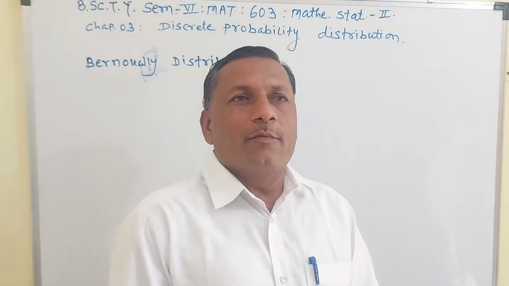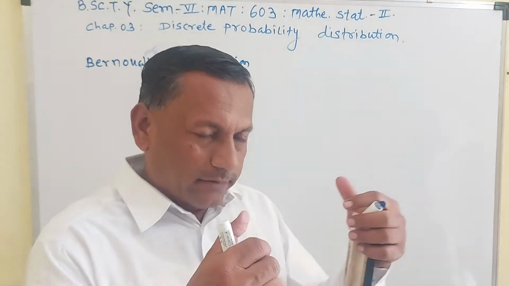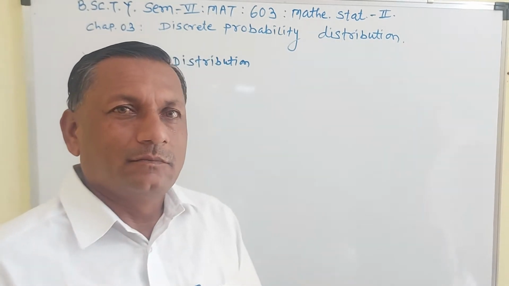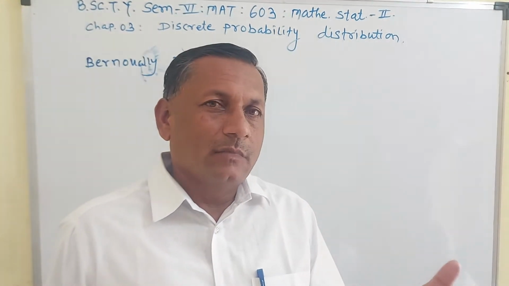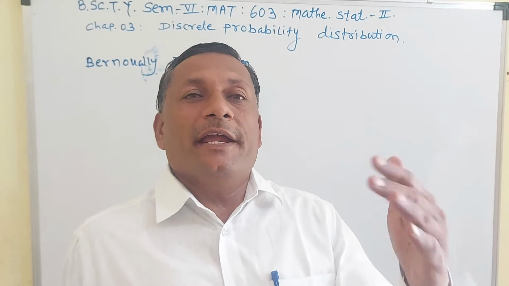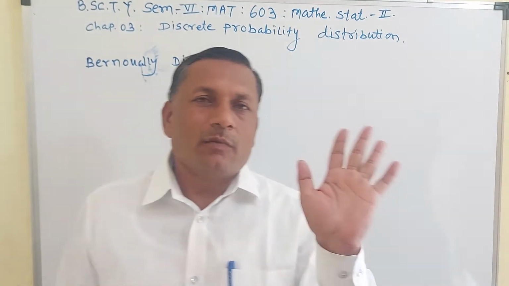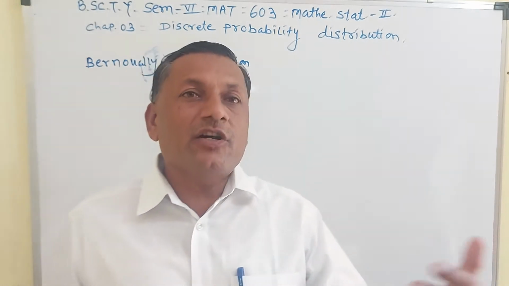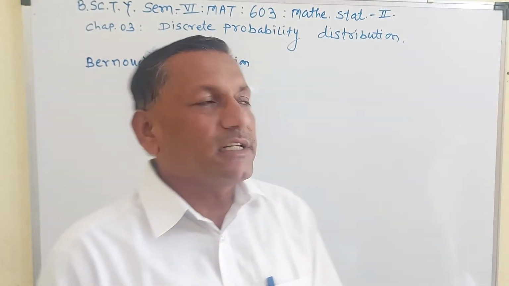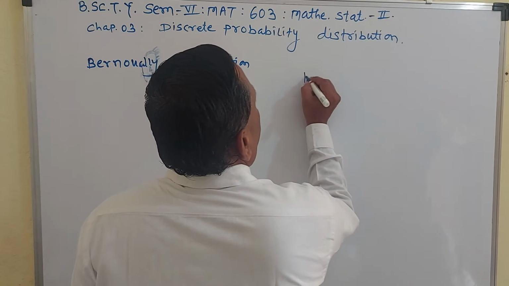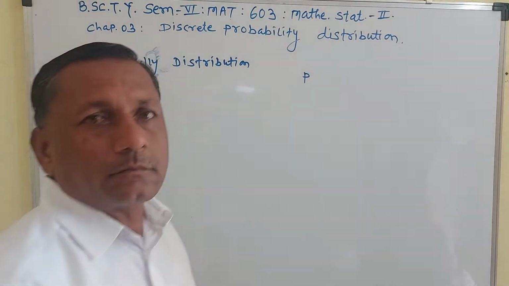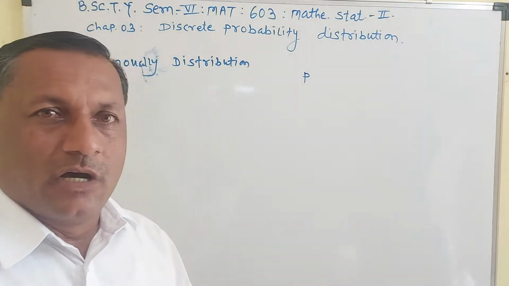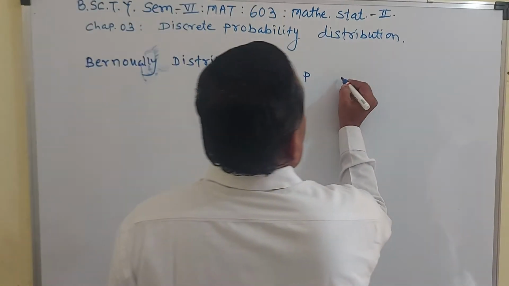If x is a random variable, now when you toss a coin, the probability of getting head is 1 by 2 and the probability of getting non-head is again 1 by 2. So the probability of getting head means probability of success, and probability of success is denoted by p, and probability of not getting head means failure, and failure is denoted by q.